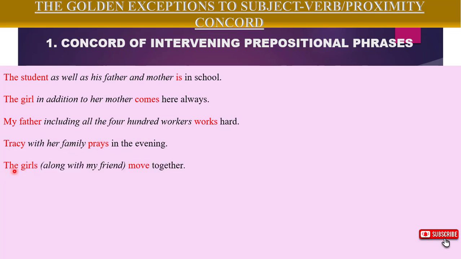The next one: the girls, along with my friend, move together. So what have we said so far about intervening prepositional phrases? They can be omitted from the sentence. They shouldn't be considered when selecting the verb. Over here, we have: the girls move together. The girls, plural. Therefore, we select "move".